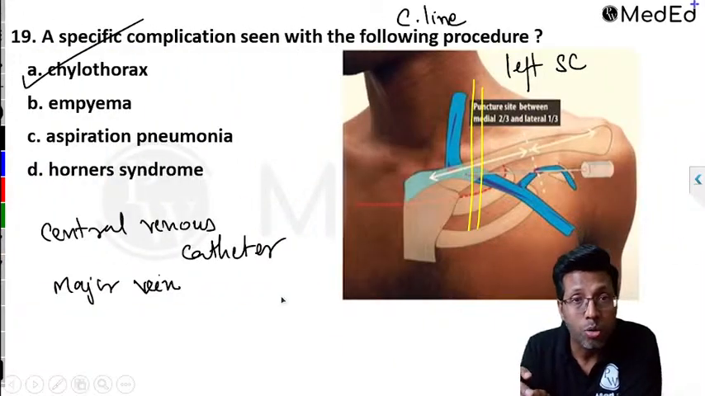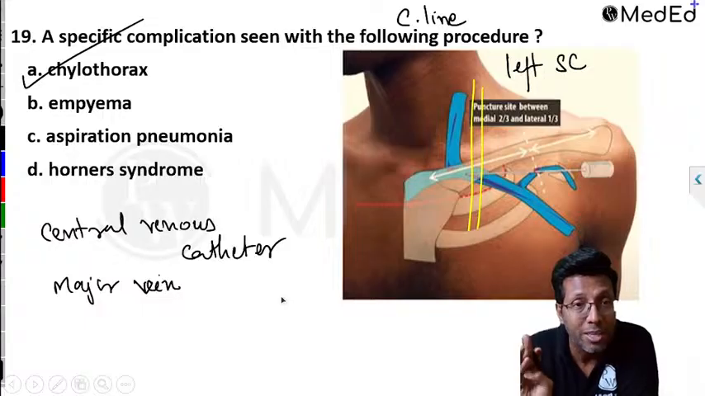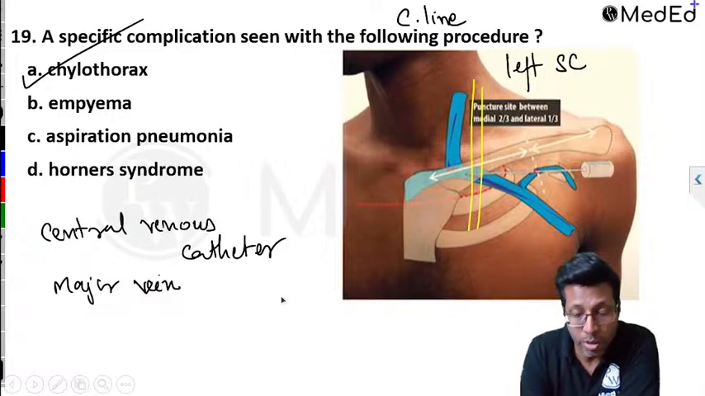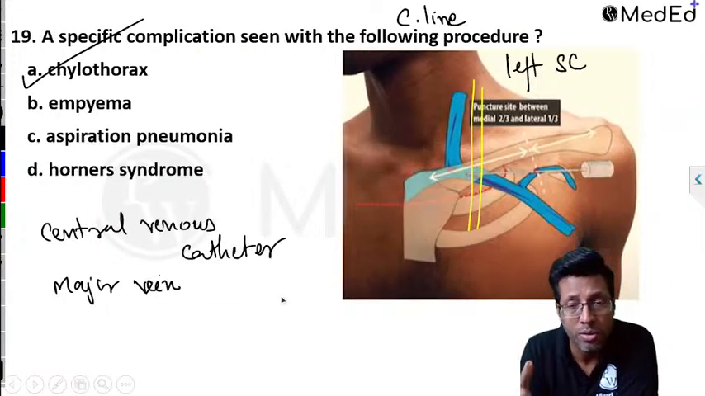So as you can see from the complications, chylothorax is one of the complications, but empyema, aspiration pneumonia, and Horner syndrome are not there. Okay, clear? So that question is also done. Central line again is an important question, and this was asked in the exam. This was again asked in the exam.